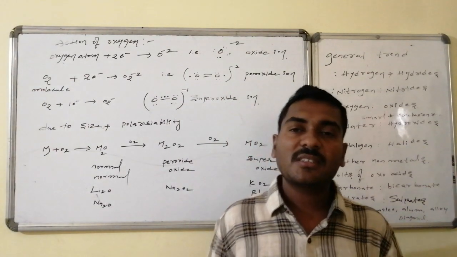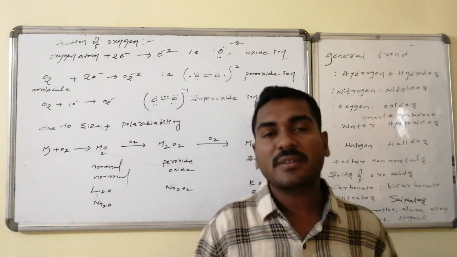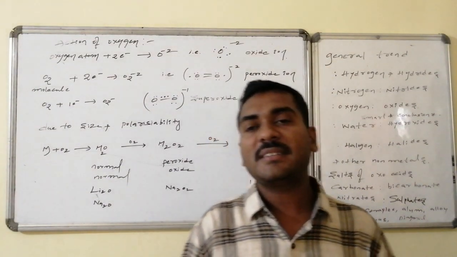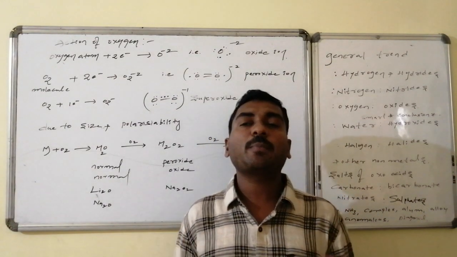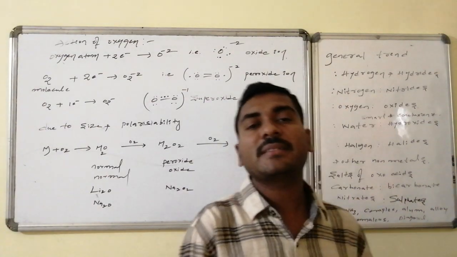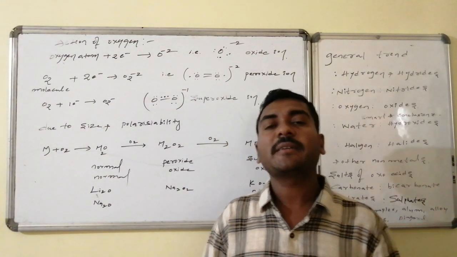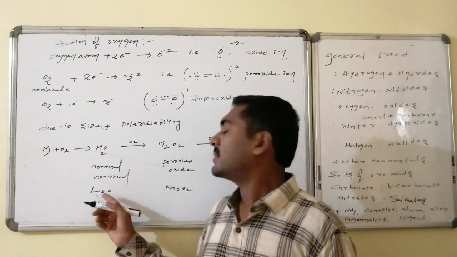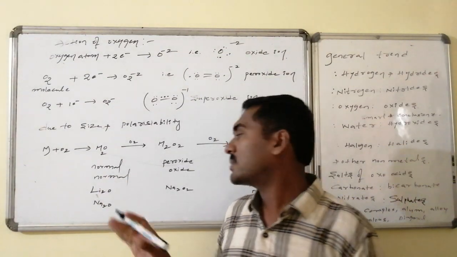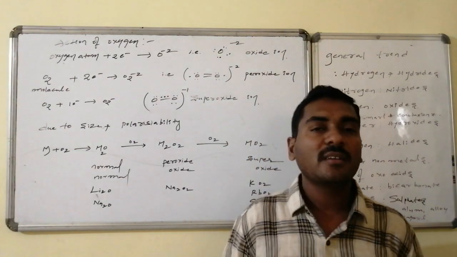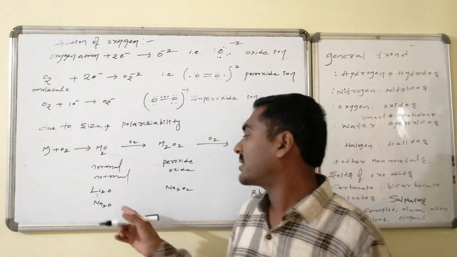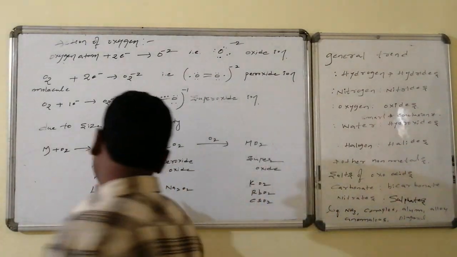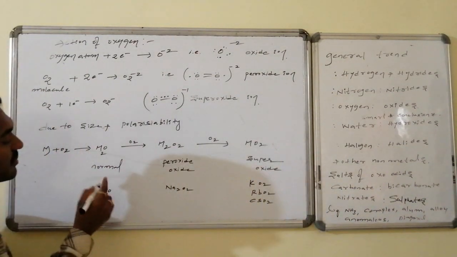Peroxides, on reaction with an excess amount of oxygen, are again converted to superoxides. So if I supply a plentiful amount of oxygen to all varieties of the alkali metals at high temperature, it leads to the formation of lithium and sodium oxides. Some amount of sodium also stops at the monoxide stage, M2O, that is lithium monoxide as well as sodium monoxide. These oxides are said to be the normal oxides.